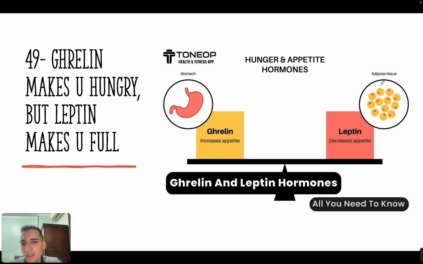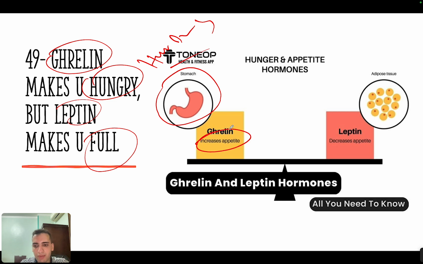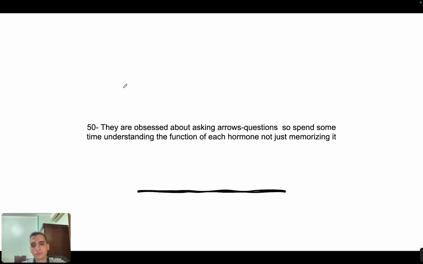And the next concept is that ghrelin will make you hungry, but leptin will make you full. And it makes sense. So ghrelin is usually secreted from the stomach when you are hungry, when the stomach is empty, okay? And it will increase the appetite. Leptin, on the other hand, is secreted from adipose tissue. So if you have a lot of adipose tissue, it means you ate a lot, right? It means you have a lot of stores, so you will have decreased appetite, okay? And this is important. So you always have this balance between ghrelin and leptin. This is very important, okay?